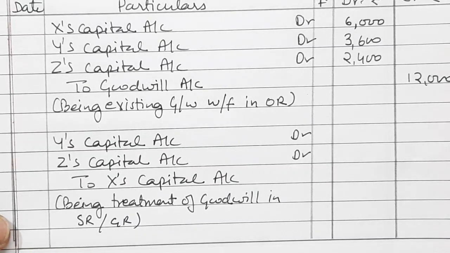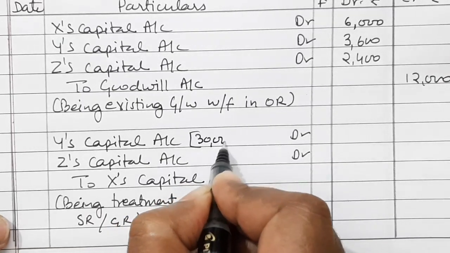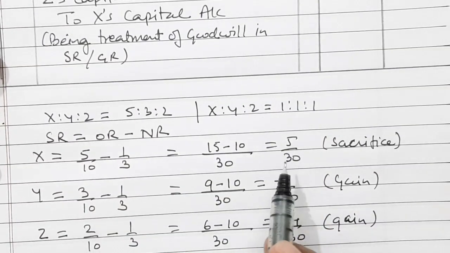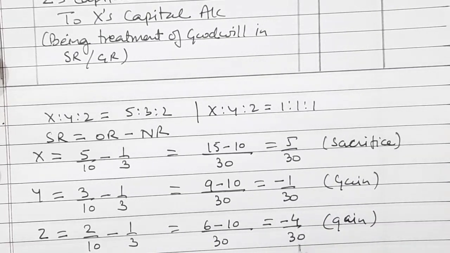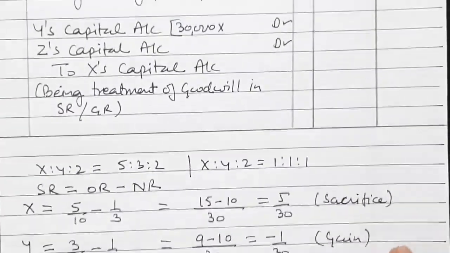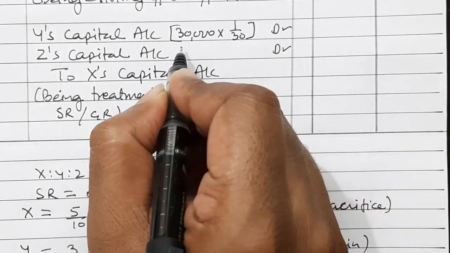So total goodwill revalued is 30,000. So what will be the amount? 30,000 into whatever we have calculated here, X sacrifices 5 by 30, Y gains 1 by 30 and Z gains 4 by 30. For Y it is 30,000 into 1 by 30.